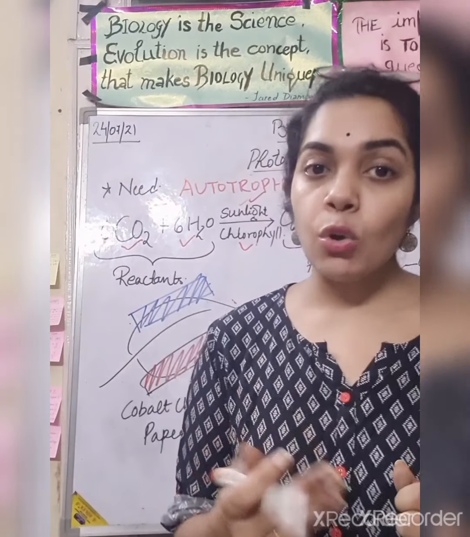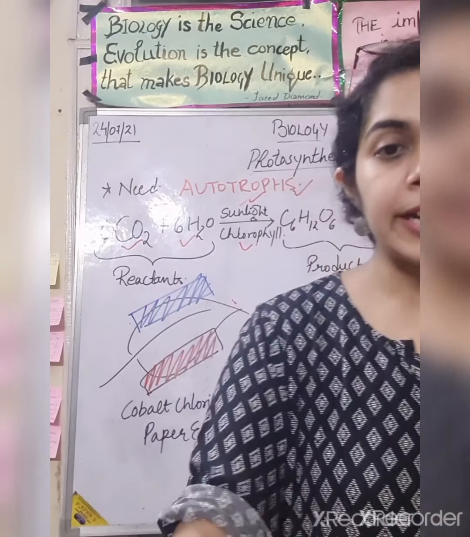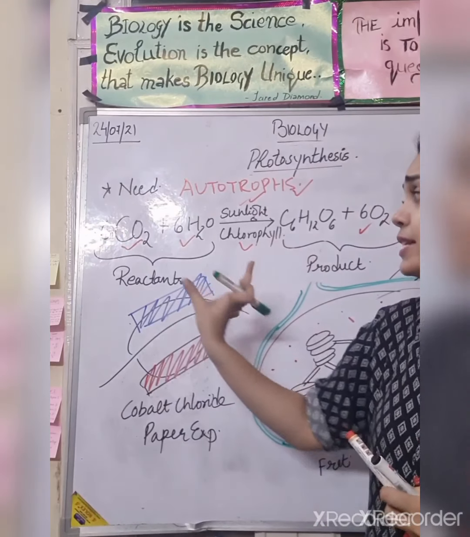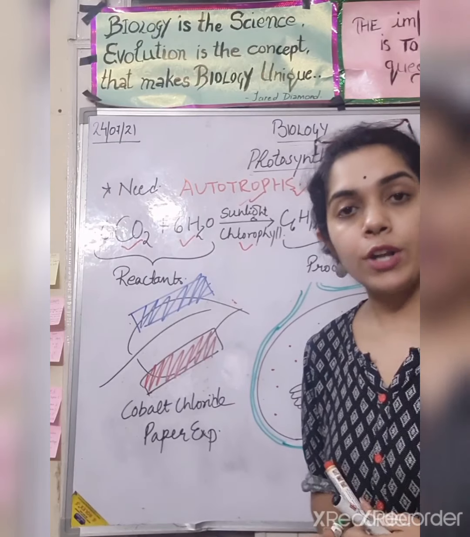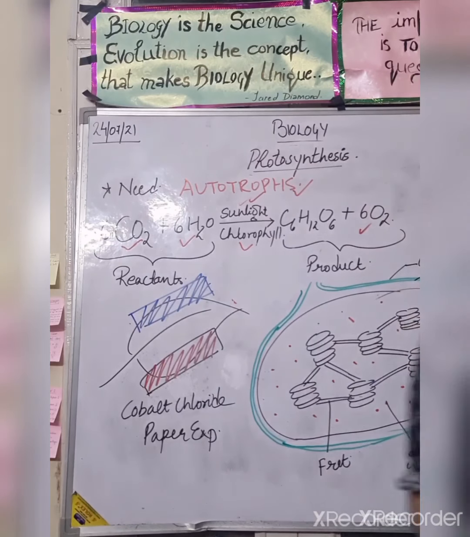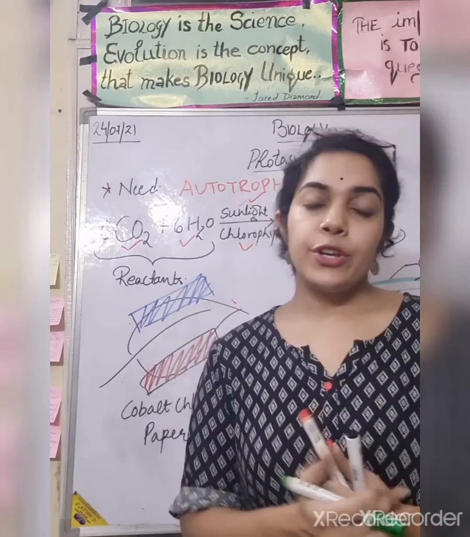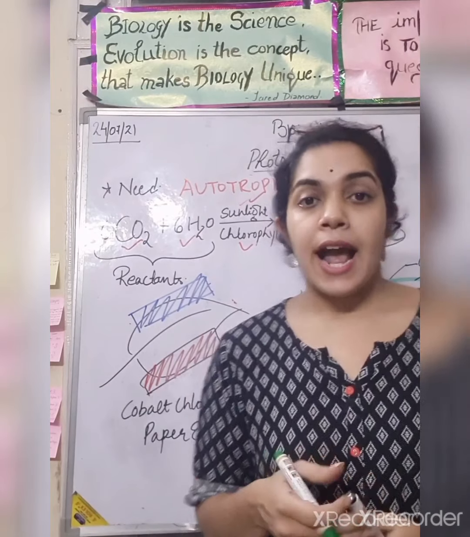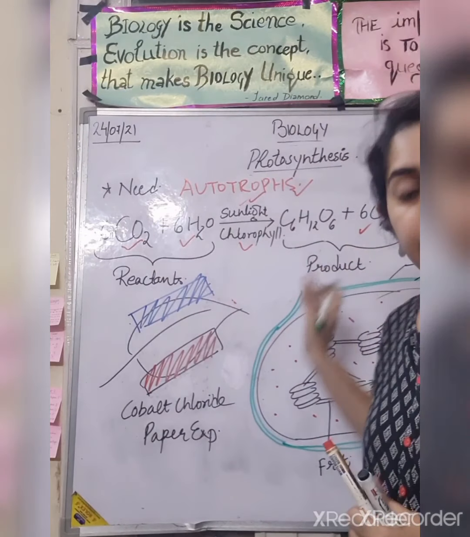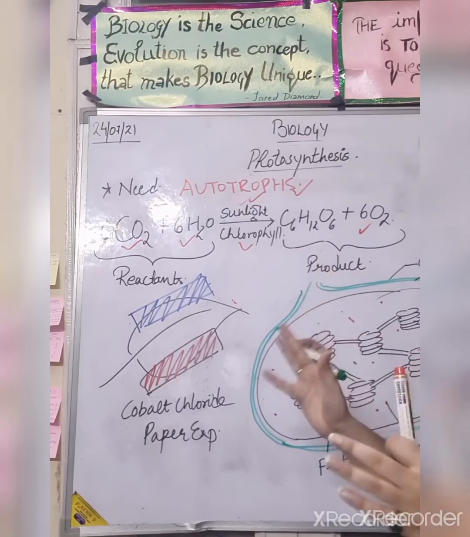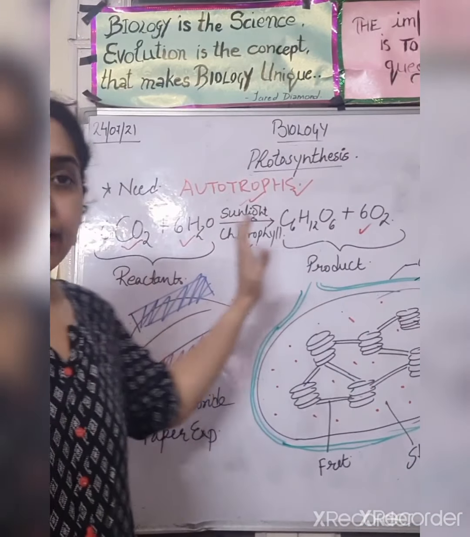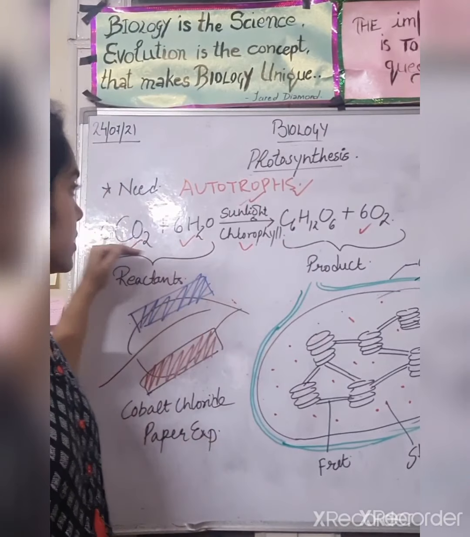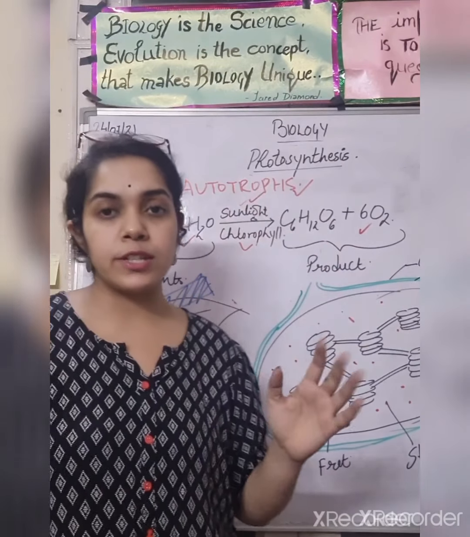So what is chlorophyll? We will discuss that also in detail. First, the reactants are carbon dioxide and water. Then the products are glucose and oxygen, right? And this is the equation, and it should be written like this in the same manner along with the balancing. So this is the equation of photosynthesis.